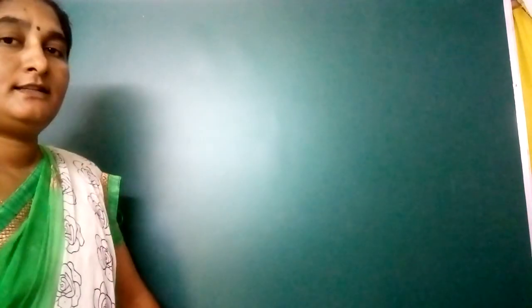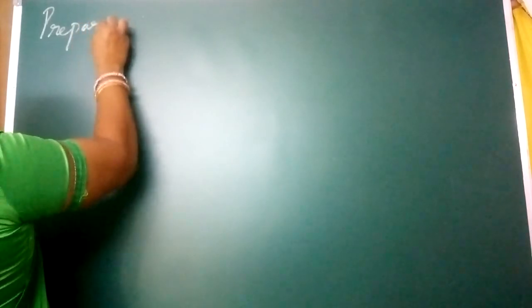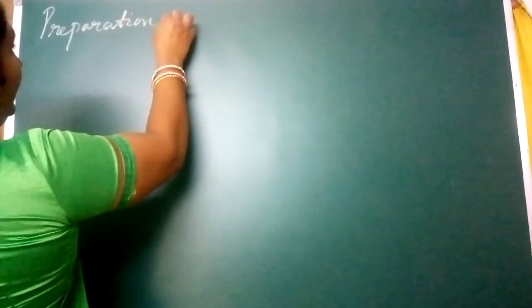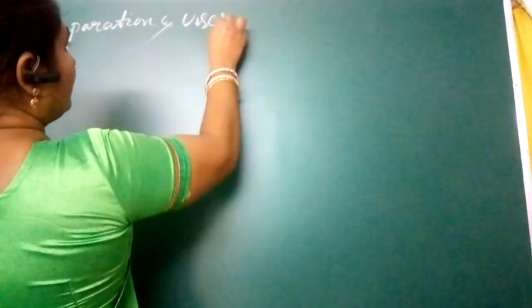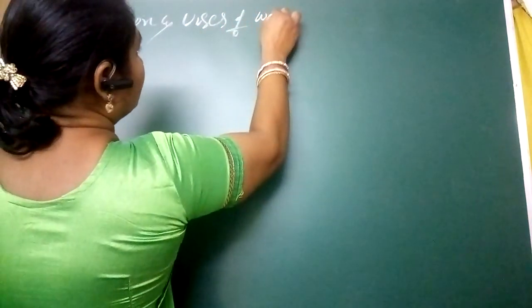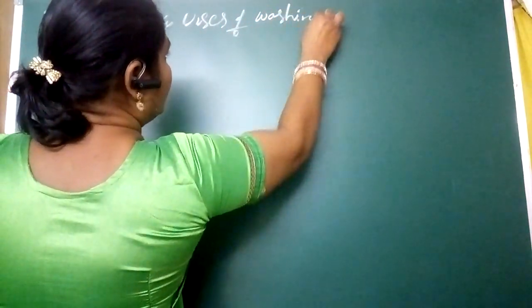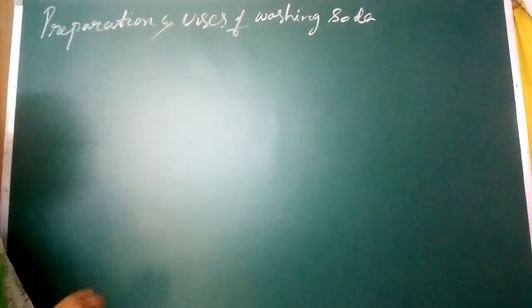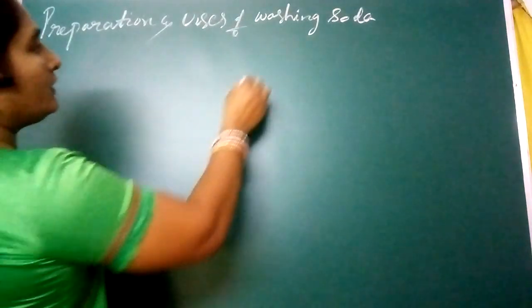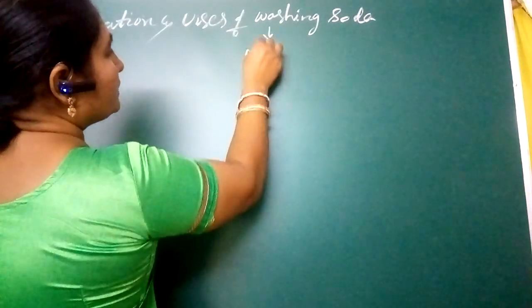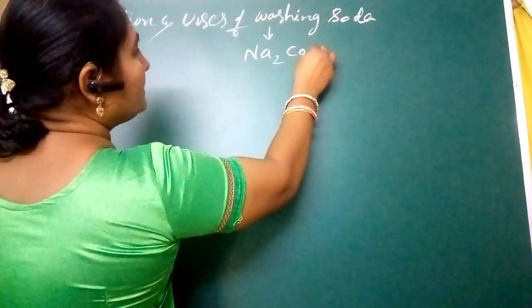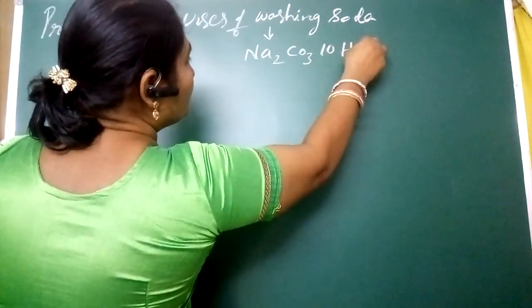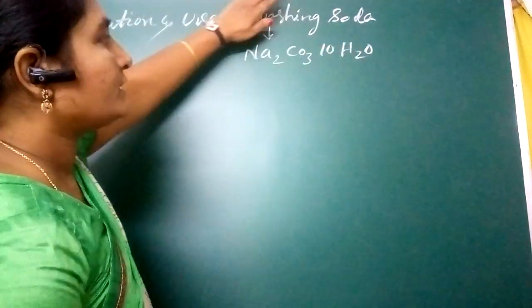Okay. Hi children. Today our discussion topic is preparation and uses of washing soda. Washing soda. Now, how will we prepare washing soda? What is the formula of washing soda? We have to know that before going to this topic. Na2CO3·10H2O is the formula of washing soda.